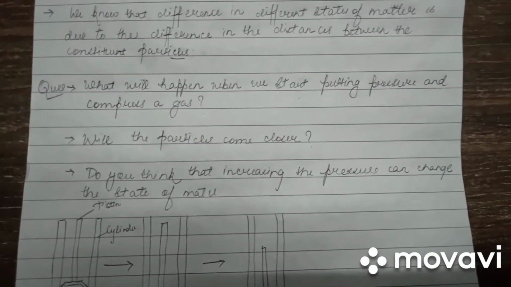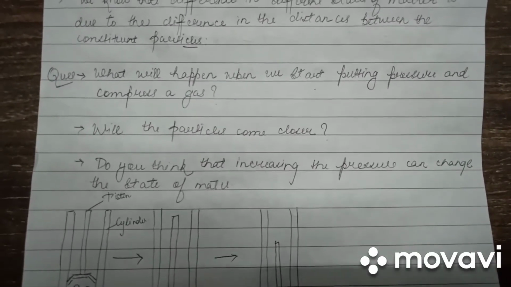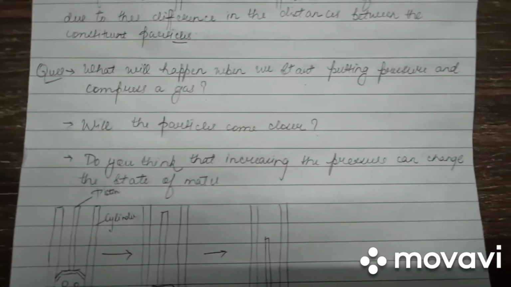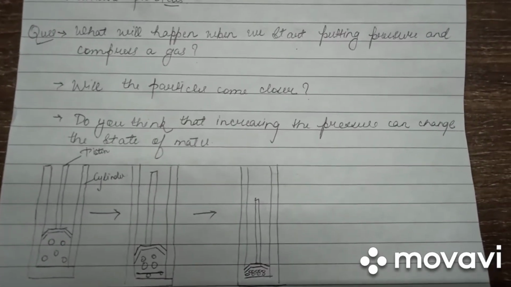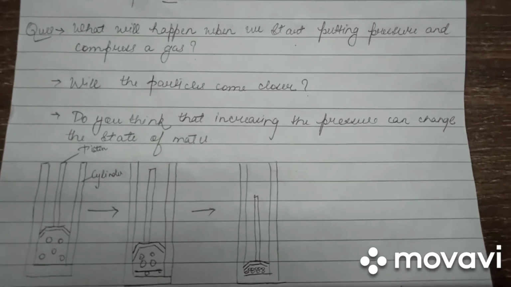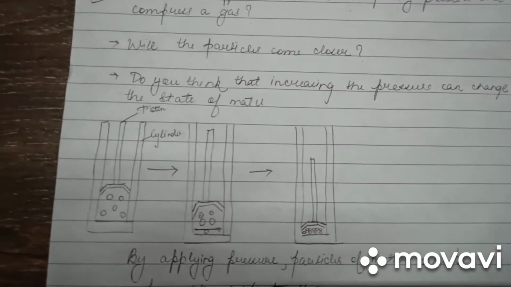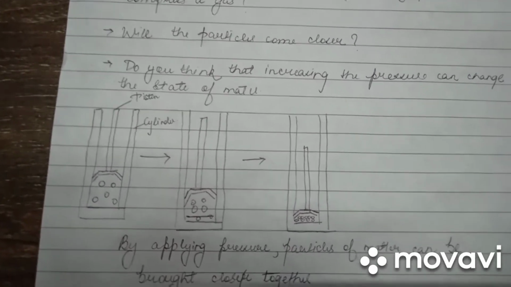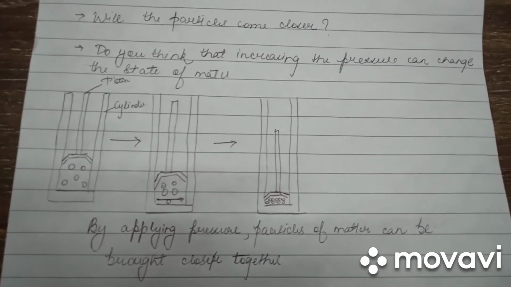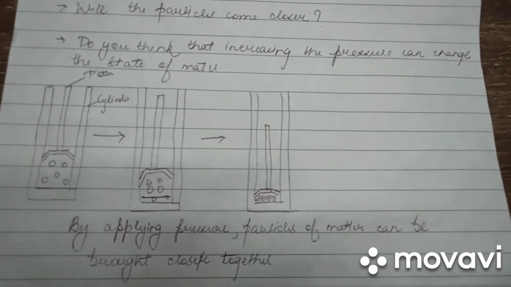Now, what will happen when we start putting pressure and compress a gas? Will the particles come closer? Do you think that increasing the pressure can change the state of matter? Well, let us consider a cylinder with a piston on top. By applying pressure, particles of matter can be brought closer.